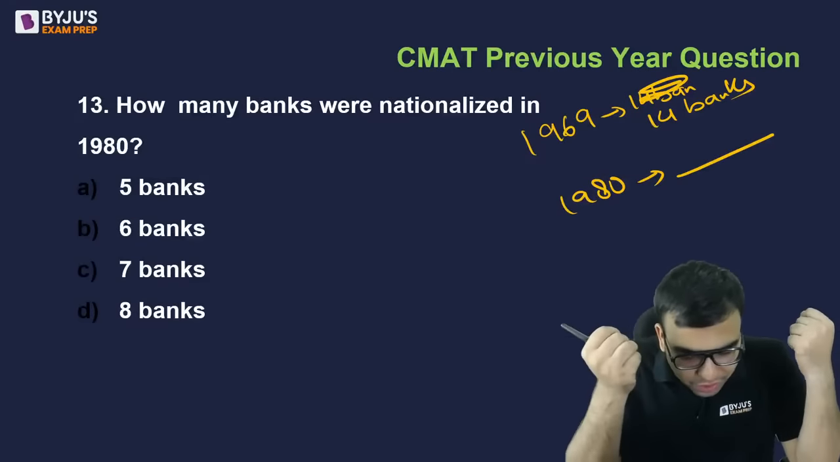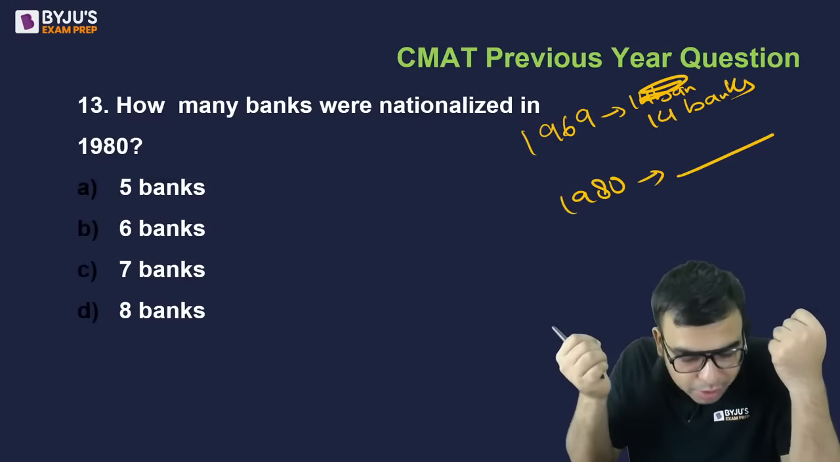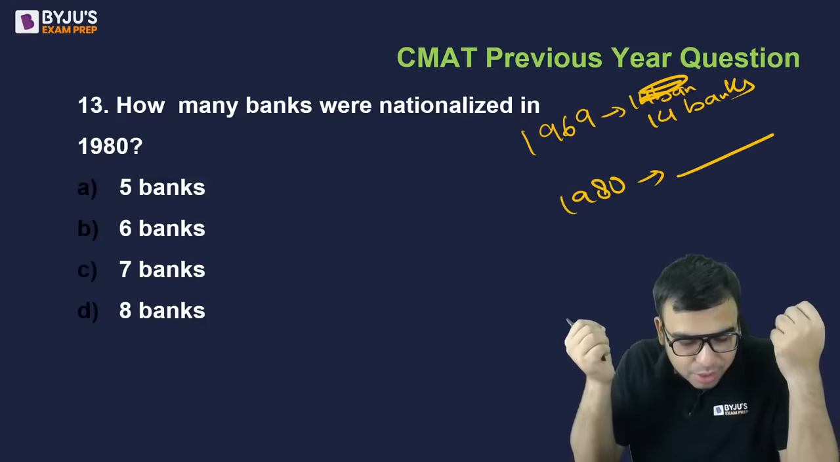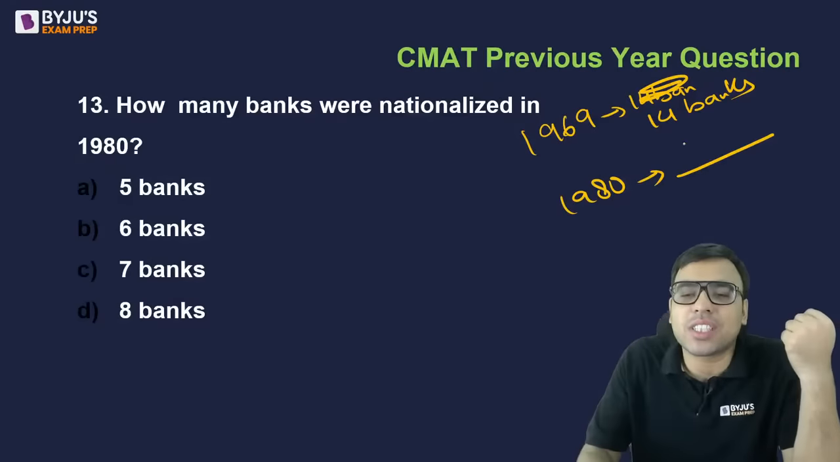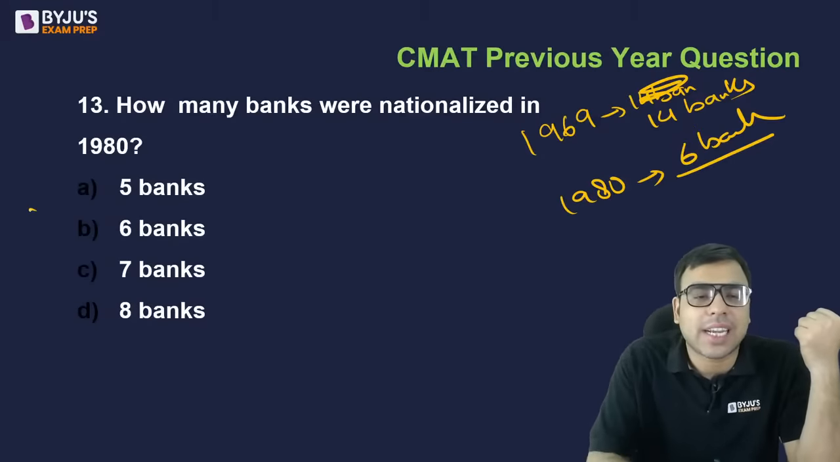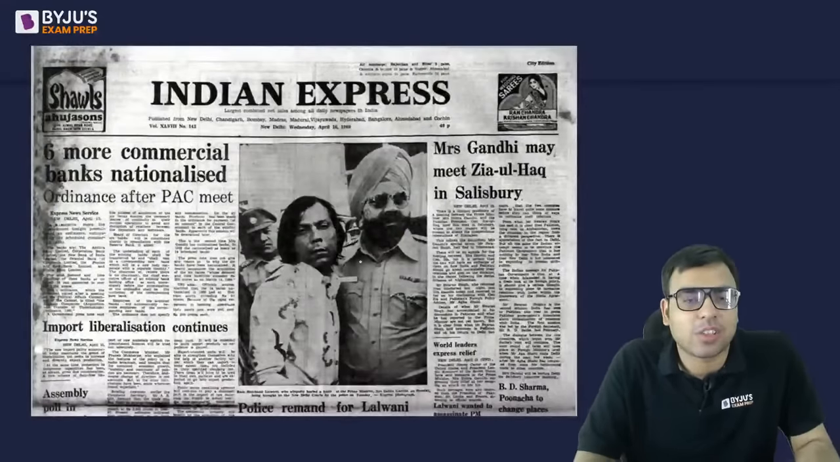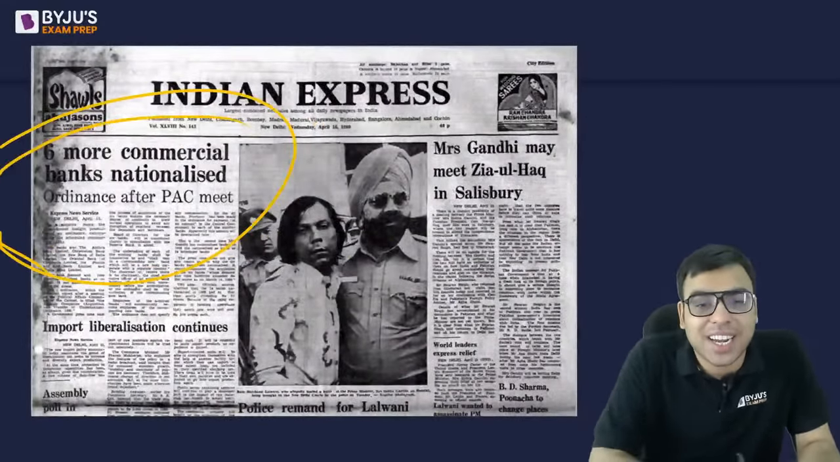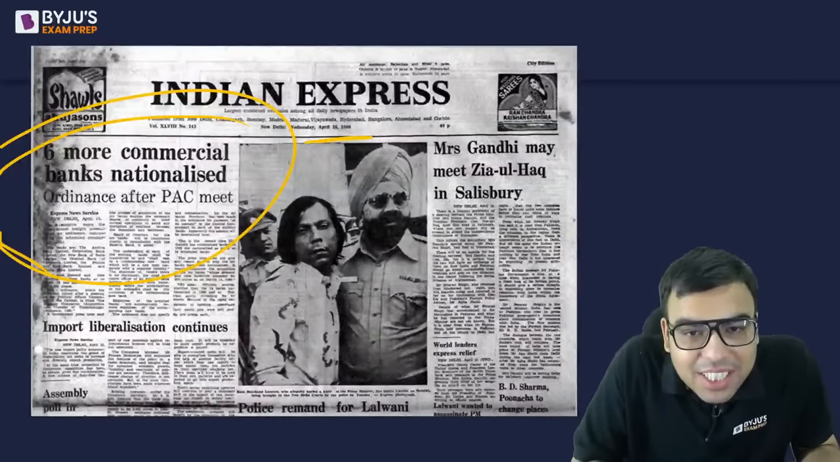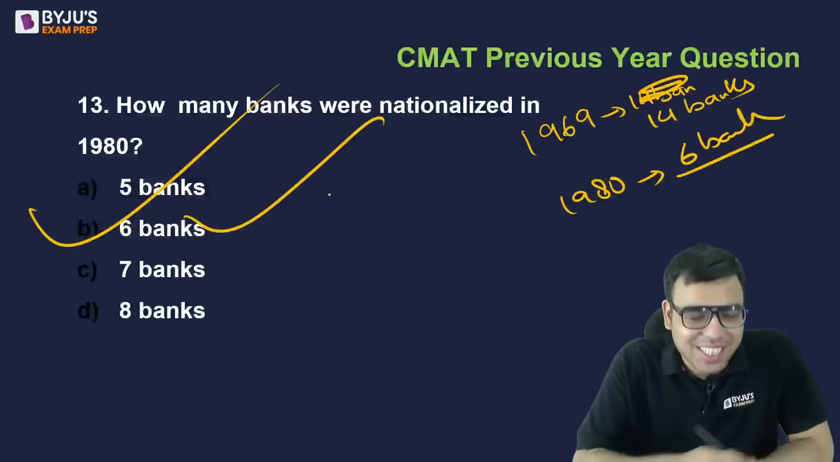Private ownership banks which are owned by government, yes, 51% share of government. So what is the right answer to this question? The right answer is B. 6 banks got nationalized in the year 1980. You can see 6 more commercial banks got nationalized, this is the Indian Express article of 16 April 1980, very old news. So B is the right answer.